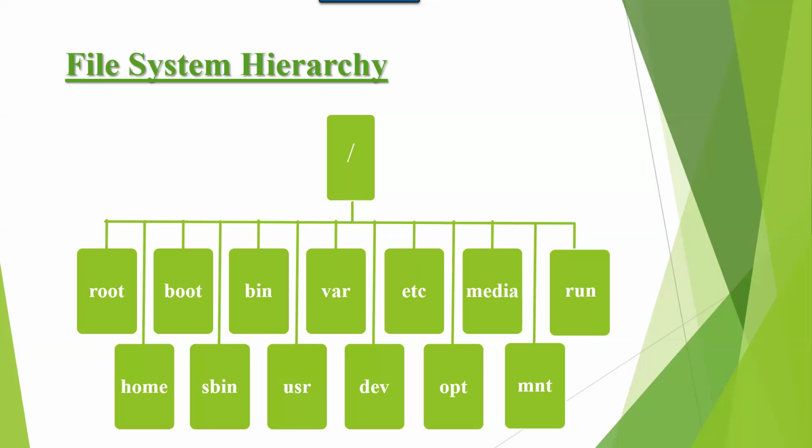And next one is sbin. Sbin contains super user commands, the commands which can be executed by super user. Those commands are stored under sbin. Bin contains normal user commands, the commands which can be executed by normal user. Those commands are stored under bin. Super user commands are stored under sbin. Normal user commands are stored under bin.